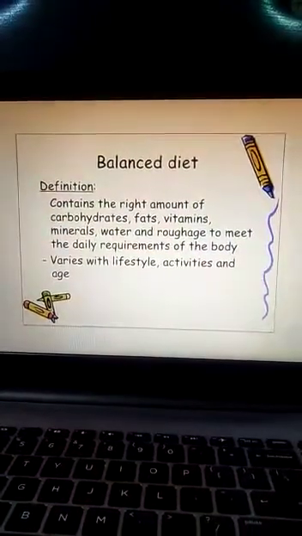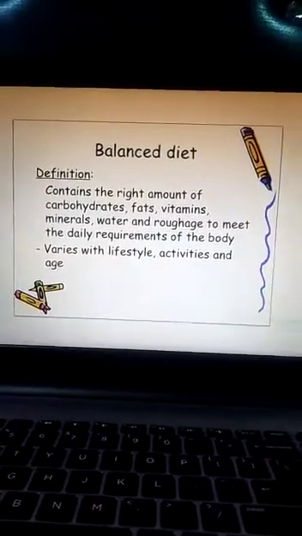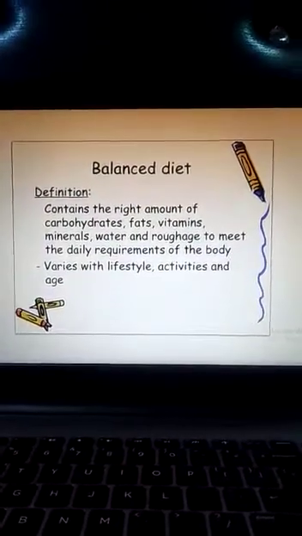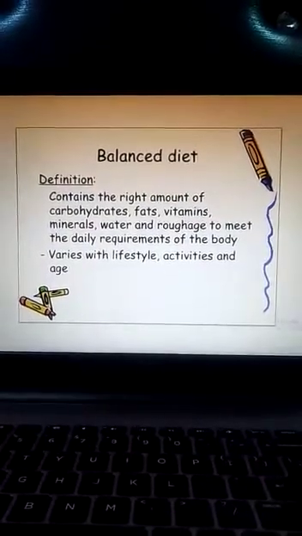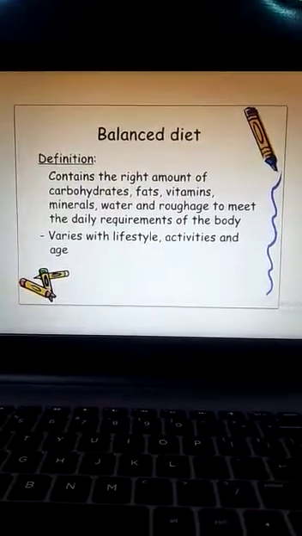Now we come towards the main topic, that is the balanced diet. First of all, we should know what diet is. The food that we eat during the whole day is called our diet. A diet consists of many food items.